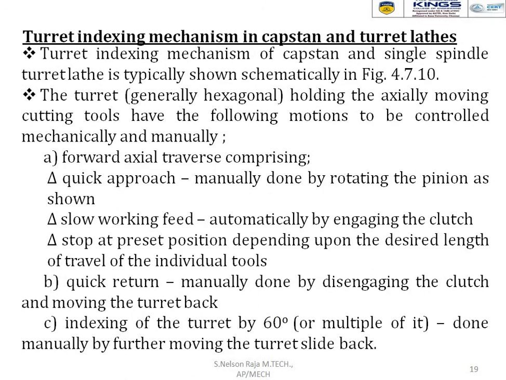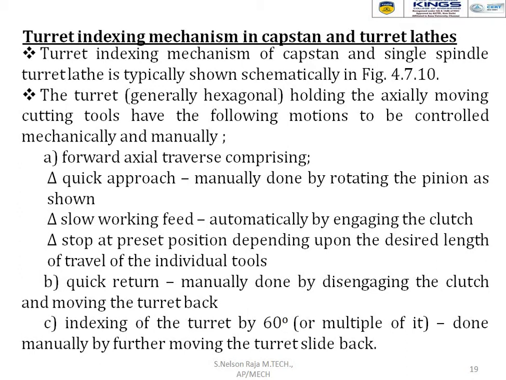And the turret indexing mechanism. As we know, we can fix 6 different tools in a turret lathe machine. That is the turret indexing mechanism. A turret indexing mechanism of a capstan and single spindle turret lathe is typically shown in the previous diagram.